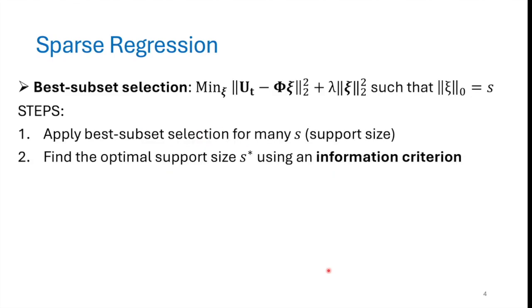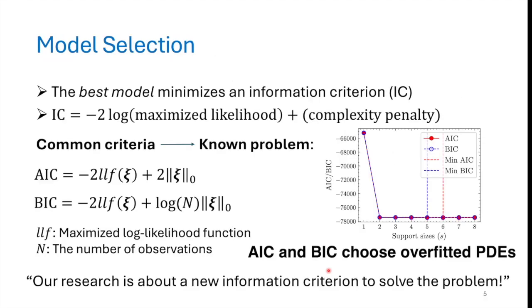So we will solve for the sparse vector of coefficients via an application of best subset selection and an information criterion instead. Best subset selection lets you achieve the optimal solution with a specific number of active terms, or the support size, which you can totally control. So our plan is to solve the best subsets with different numbers of non-zero terms, calculate an information criterion for each subset, then finally hopefully select the best one.